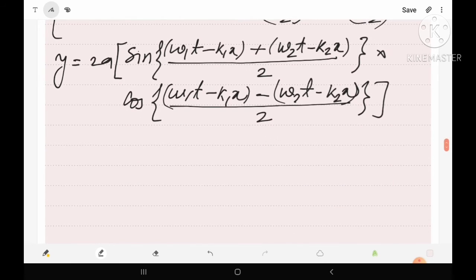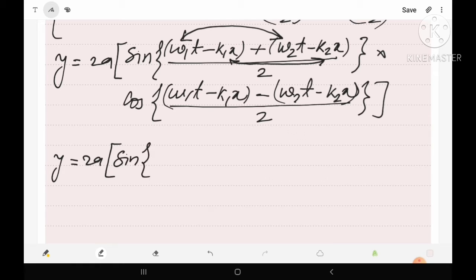Now let us rearrange this equation. Here the omega 1 and omega 2 terms may be written together, and k1 and k2 should be written together. Then we have y equals 2a sine, with t taken common, omega 1 plus omega 2 times t. Similarly for k1 and k2, the minus sign and x are common to both, so let us take them common.